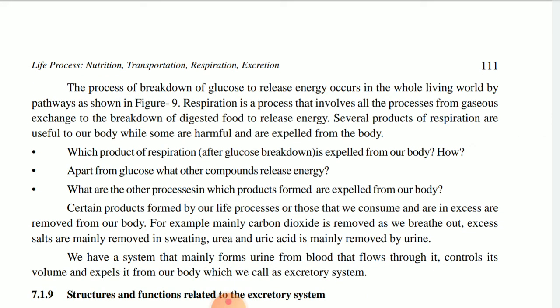Okay children, then the process of breakdown, as I said, has two pathways. One is the glycolysis cycle from glucose to pyruvate, which is carried out in the cytoplasm, and from pyruvate the further decomposition, that is into lactic acid or ethanol or carbon dioxide, whether in the presence or absence of oxygen, all of that will be carried out in the mitochondria.